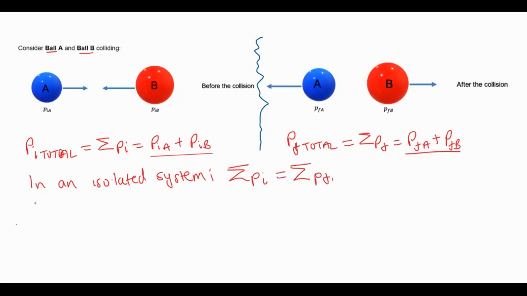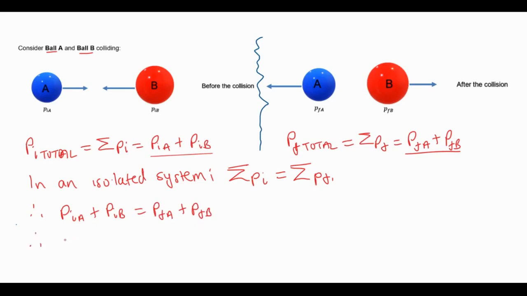Meaning that initial momentum of A plus initial momentum of B is equal to final momentum of A plus final momentum of B. And remember, momentum is mass times velocity.